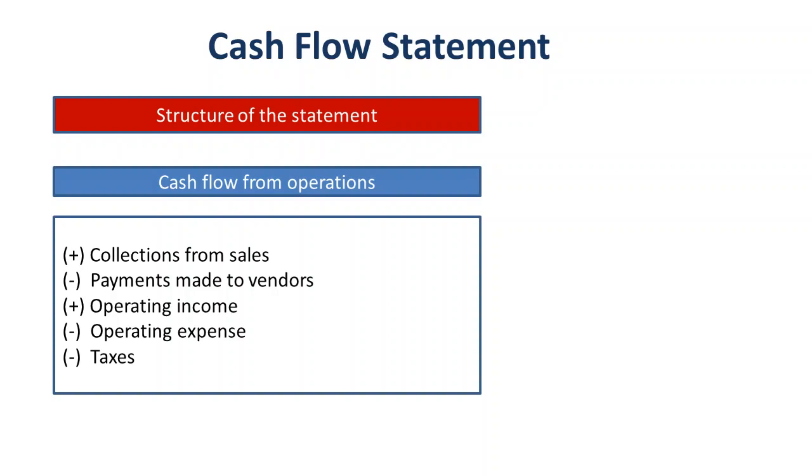If the net cash flow generated by the company from operations is positive, it means that the company is operationally profitable. On the other hand, if the net cash flow generated in this category is negative, it will have to rely on other sources such as financing or investing activities.